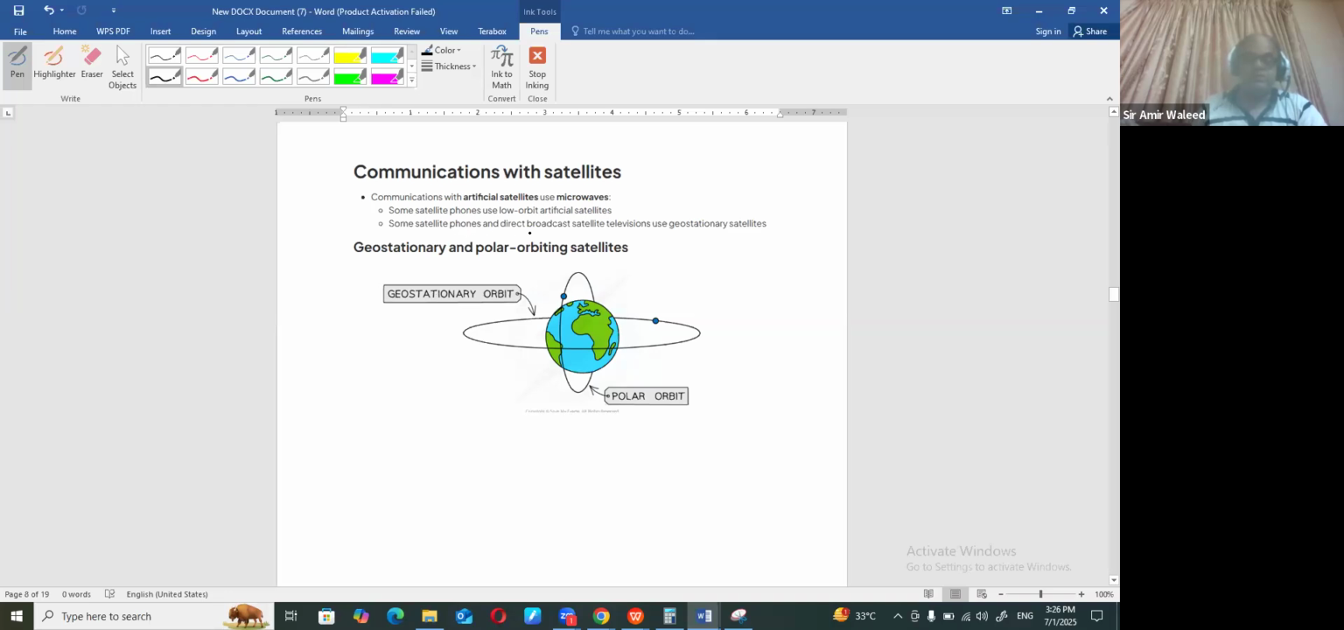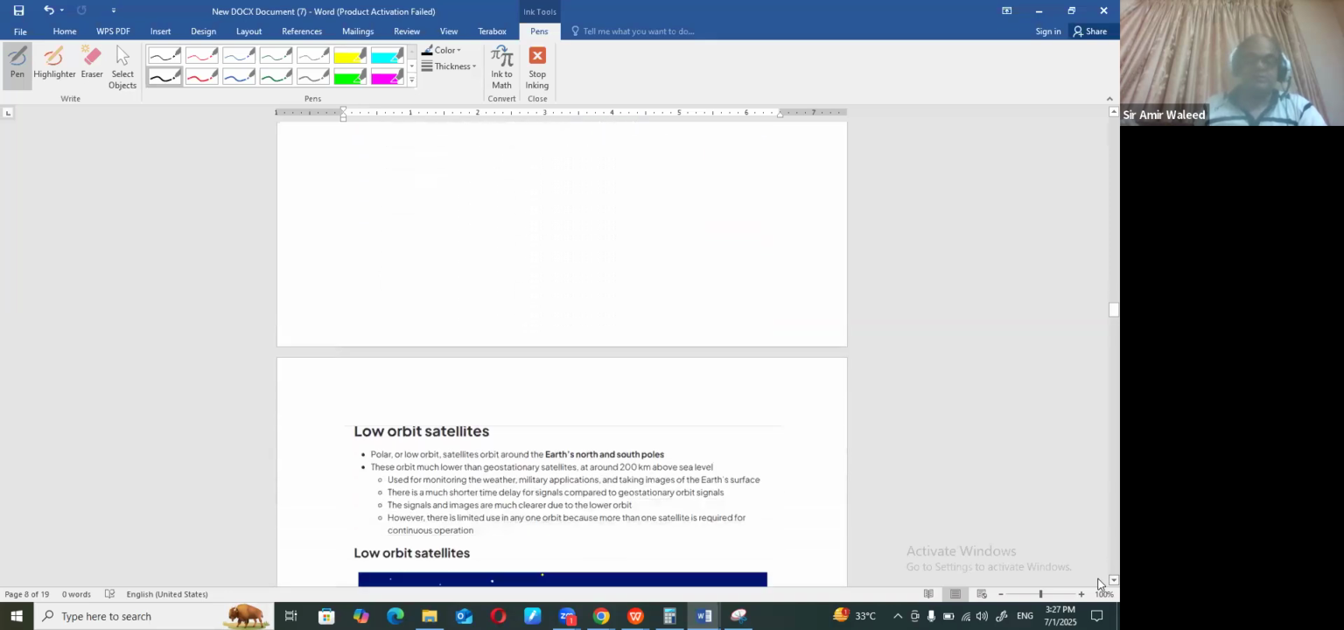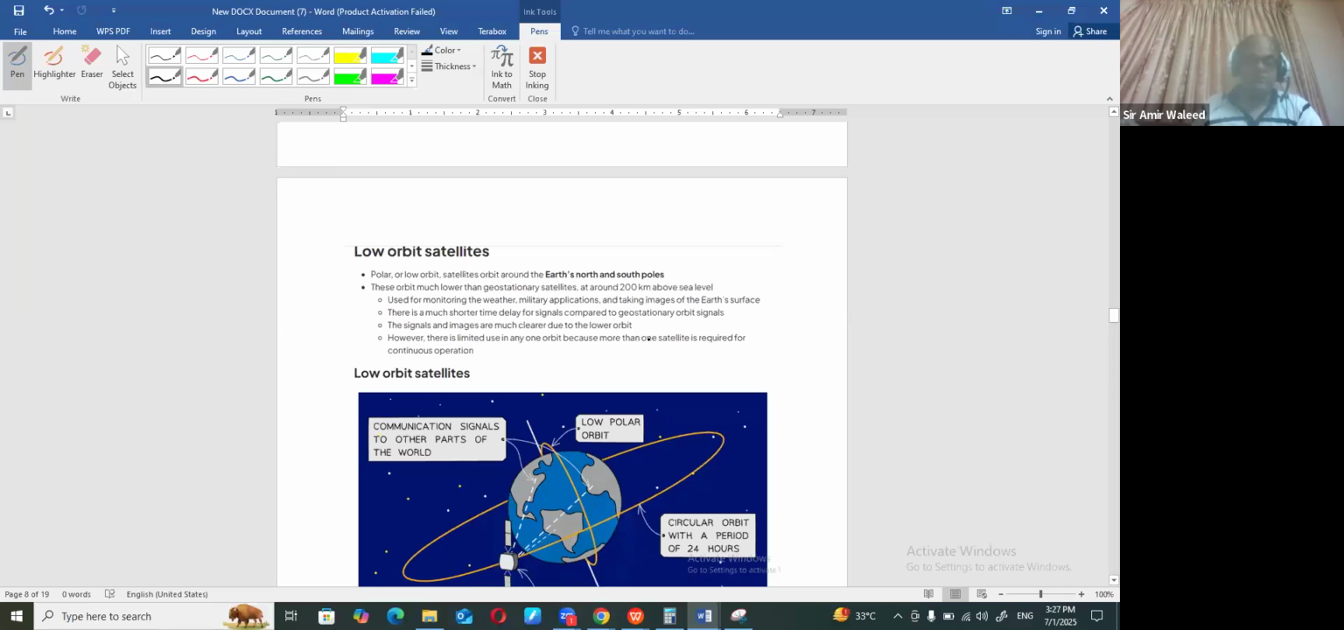Some satellite phones and direct broadcast satellite television use the geostationary satellite. Now, geostationary means a satellite which normally has a time period equal to Earth. Earth rotates on its own axis in 24 hours, so does this satellite as well. So this satellite is basically used for communication purposes. There is another satellite, we call it the low orbit satellite. The previous one is used as the communication satellite, like in other countries, if there are matches and all that. Plus, this is used to get the information.